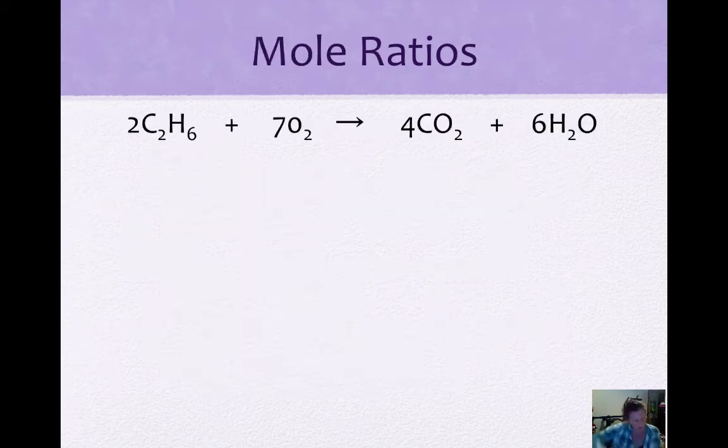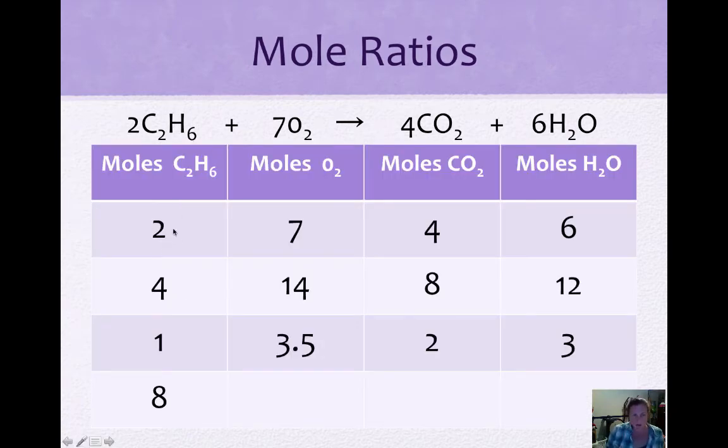So mole ratios, when we're given this type of equation, this tells us here that we have 2 moles of C2H6 plus 7 moles of O2, or oxygen, produces 4 moles of carbon dioxide and 6 moles of water. So our ratio here is 2 moles and 7 moles produces 4 and 6. So we can use this to then figure out if you had more or less of one substance, how many you would have of the others, because it turns out to be just a ratio.